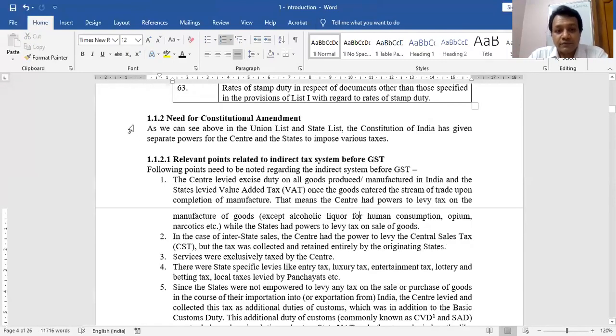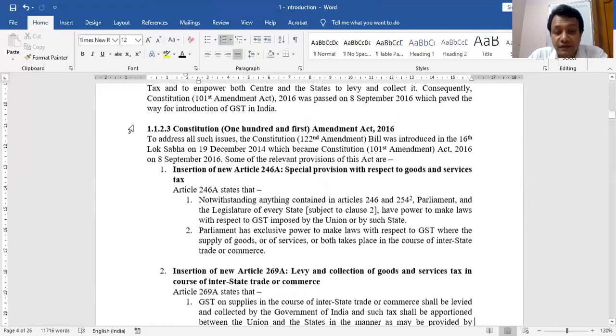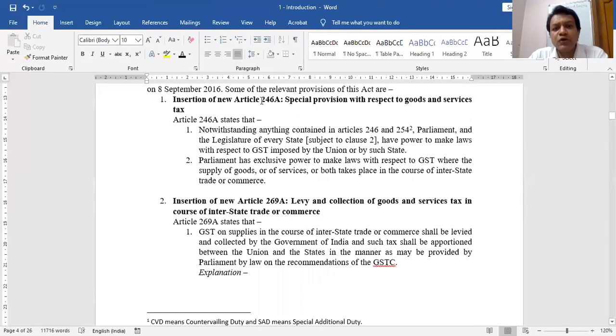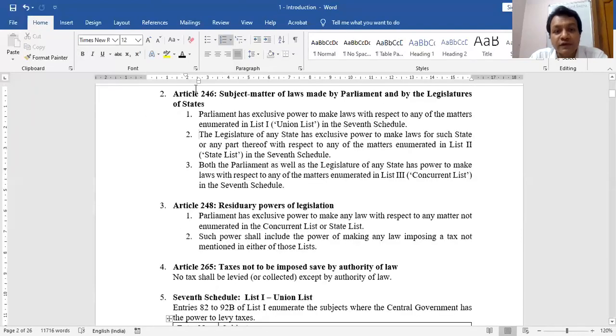That is why there was a need to amend the constitution. So what amendment was done? We added a new article 246A. And what did we add in 246A? It is a new article that applies no matter what is written in 246 and 254. Do you know what was article 246? This was 246.